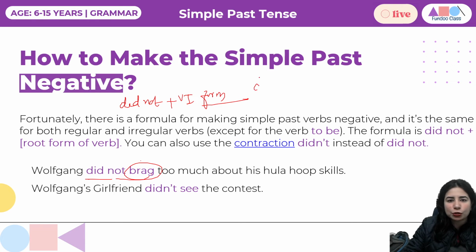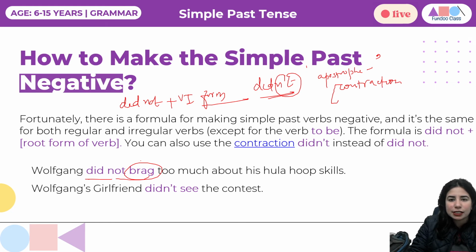And you can also write did and apostrophe t. So apostrophe has got two usages. What is an apostrophe? This is an apostrophe, right? One is contraction, like we are using in the case of did not. Instead of did not, I'm writing it like this. And another is possession, which is to show belongingness.